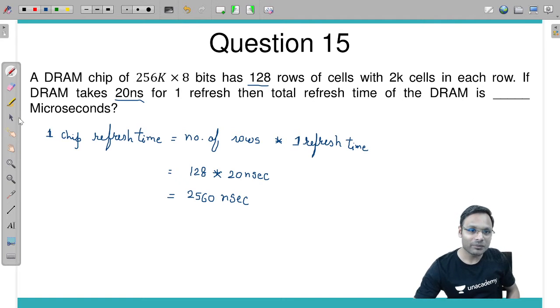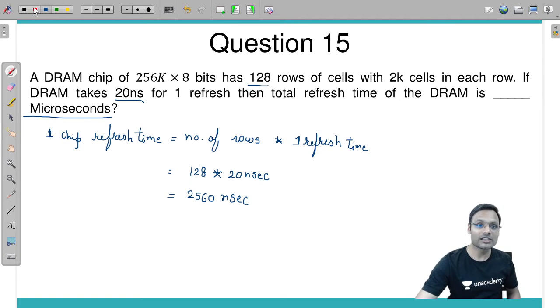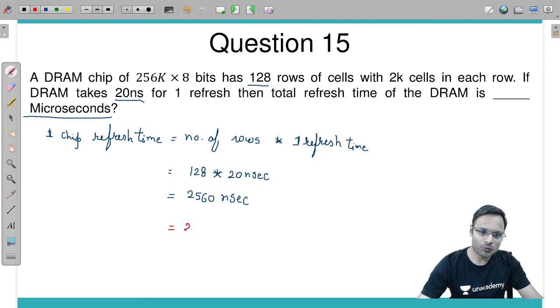This DRAM is refreshed, and the refresh time is asked in microseconds. Convert this into microseconds. To convert into microseconds, we divide by 1000. Yes, so divide by 1000. It becomes 2.56 microseconds.